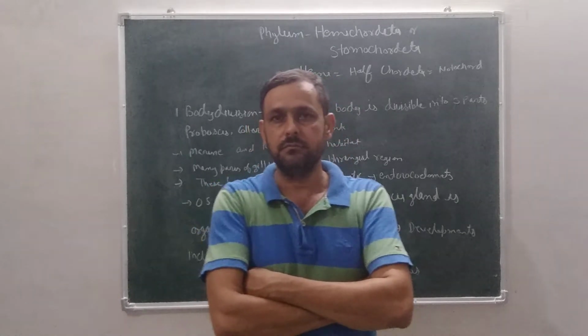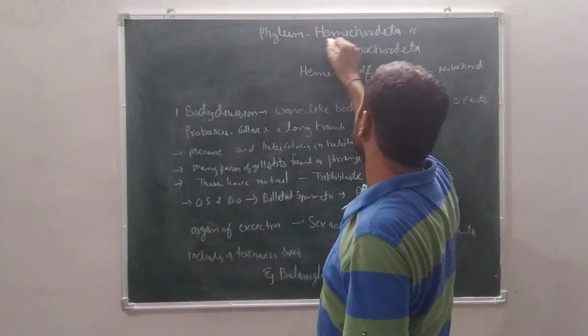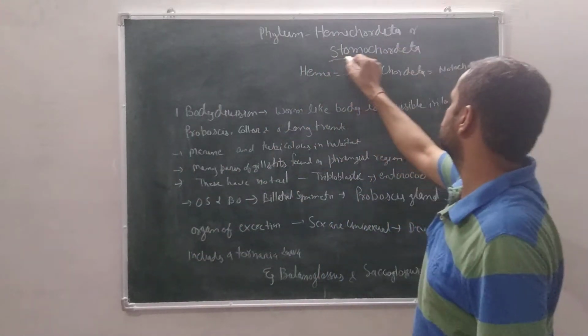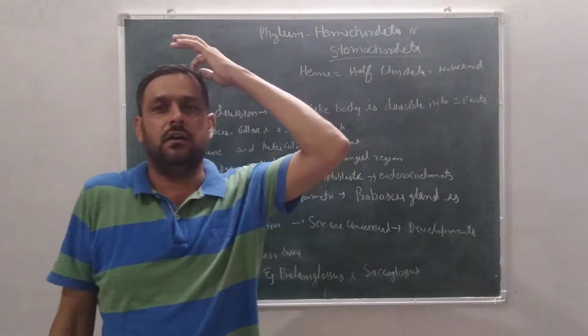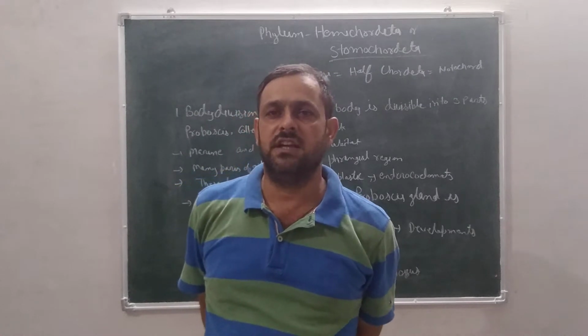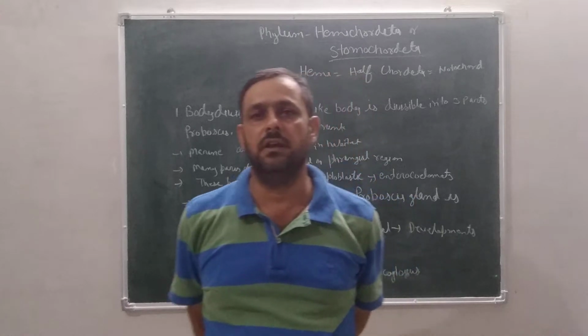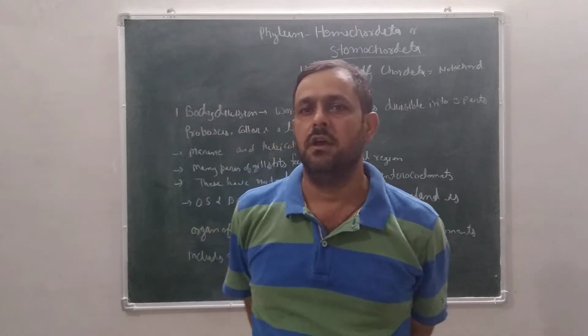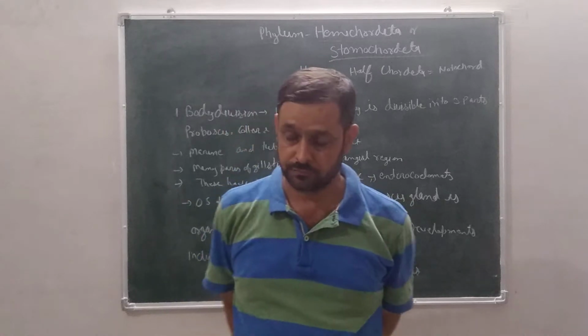Our topic today is phylum Hemichordata or Stomochordata. We are studying the fourth chapter of our book, Animal Kingdom, which is classified by R.H. Whittaker. This chapter we divided in three parts: first, the basis of classification; second, non-chordata; and third, chordata.